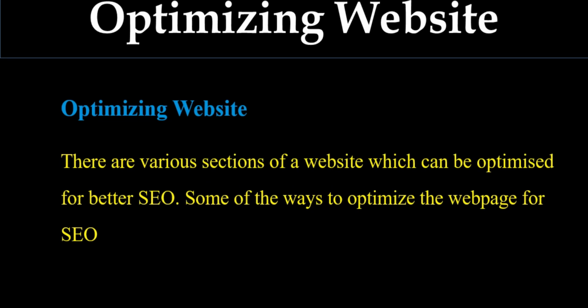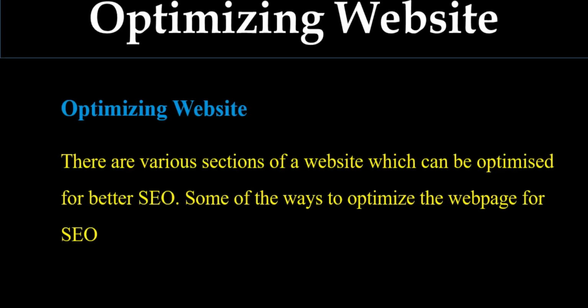There are various sections of a website which can be optimized for better SEO. Some of the ways to optimize the web page for SEO are SEO page structure optimization, then SEO of keywords, SEO social bookmarking, SEO social media optimization, SEO backlinks.